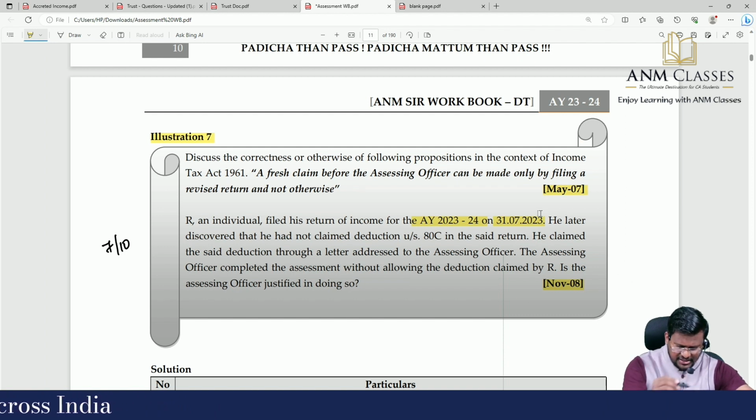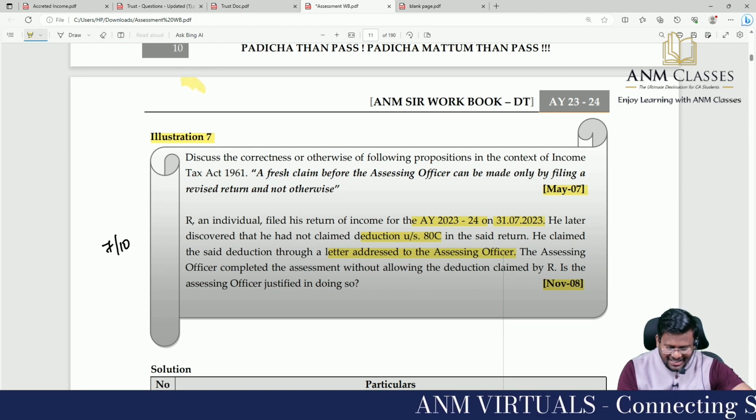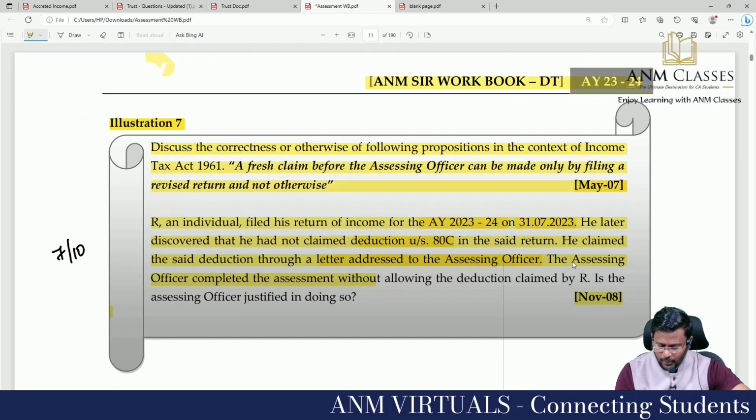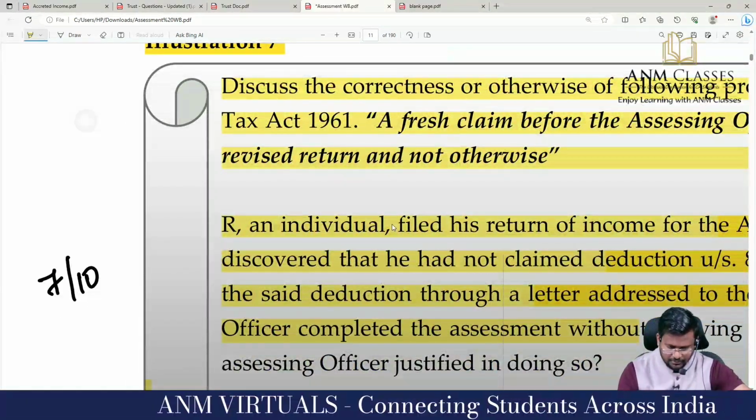He later discovered that he has not claimed deduction under 80C in the said return. He claimed the said deduction through a letter addressed to the AO. The assessing officer completed the assessment without allowing the deduction claimed by him. Is there